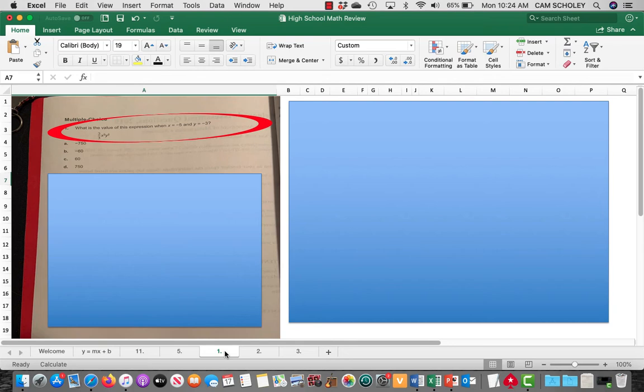Okay, next question. Let me read it. I know it's getting kind of small. Multiple choice. What is the value of this expression when x equals minus 5 and y equals minus 3? And then the expression is 2 over 3 x cubed y squared. Okay, so 2 over 3 x cubed y squared. What is the value of that? And they give you the numbers for x and y to plug in. So this one's fairly straightforward.